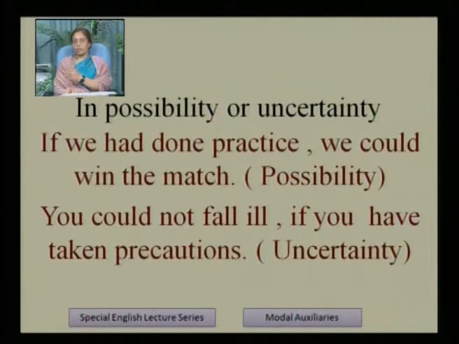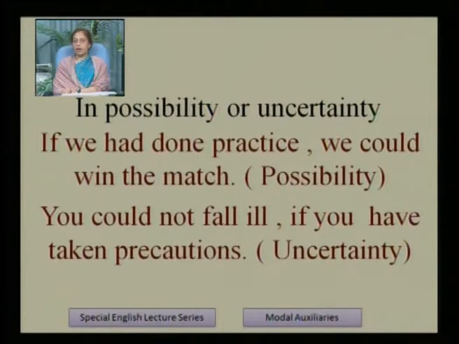In sentence number 1, if we had done practice, we could win the match. This shows possibility. This is of the past period. In the past, whatever happened, it happened in the past. So if we had done practice, had done, past perfect tense, we could win the match. This is the possibility we are showing here.